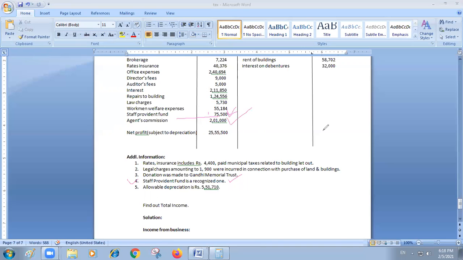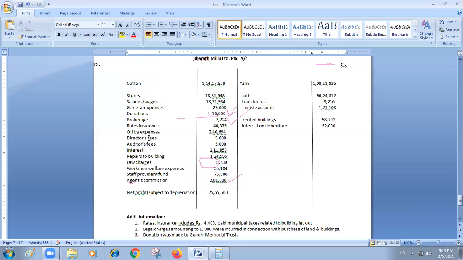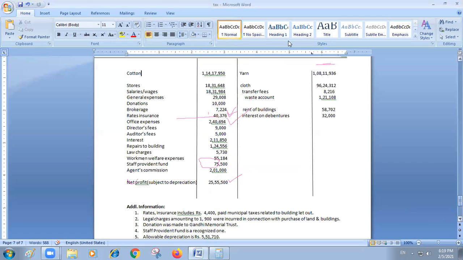Whatever we have identified as not allowed, that you are going to add. Now you come to adjustments. This 4,400 I mentioned, no? You have to add back, and you have to deduct from that amount, not from this. And the next one, legal charges. One item came as legal charges, you can see. Law charges and legal charges are both the same.